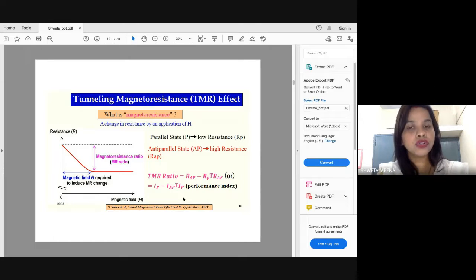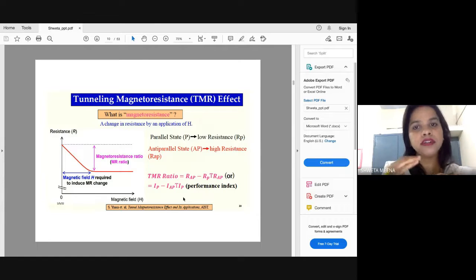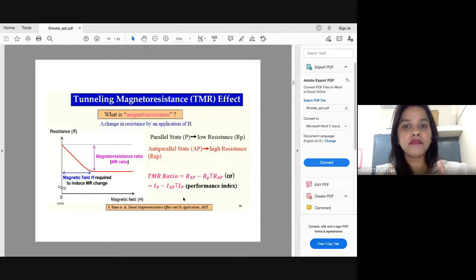Okay, that means your device is switching very quickly between low resistance and high resistance values. High TMR, high tunneling magnetic resistance, means your device is acting as a better switch. That means the transition time between the low resistance and high resistance is in picoseconds. So how quickly your device can switch between low resistance and high resistance is evaluated by this parameter, tunneling magnetic resistance. This is a very important parameter which we evaluate during the simulation of our device.